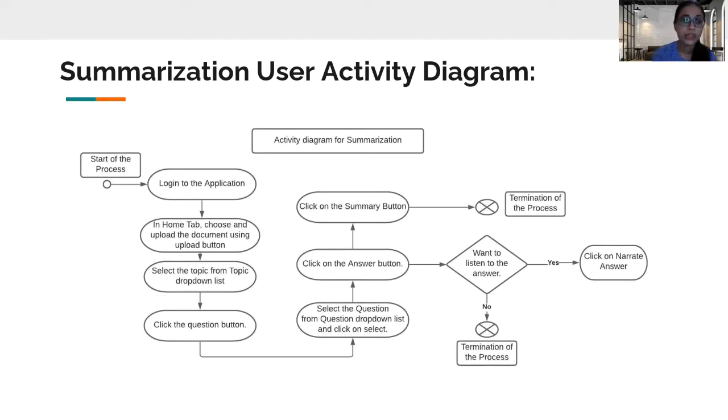When they click on the question button, a list of questions will get generated, and these questions are generated based on the topic which we have selected in the topic field. They have to select one of the questions. When they have selected the question, they have to click on the answer button in order to get the answer to the question. When they click on the answer button, they can either listen to the answer by going to the narrate answer button, or they can get the summary of the answer. So in order to get the summary of the answer, they have to click on the summary button. If they want to listen to the answer audio, they have to click on narrate answer. So this is the functionality of the summarization.